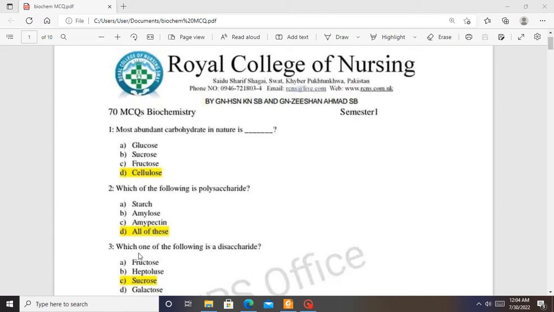Question 3. Which one of the following is a disaccharide? Is it fructose? Is it a heptulose? Is it sucrose or galactose? The answer is sucrose. Sucrose is a disaccharide made of fructose and glucose monosaccharides. So question 3, the answer is C.